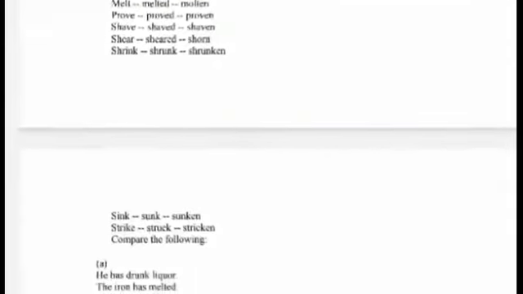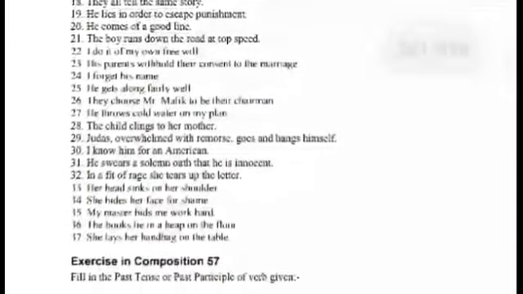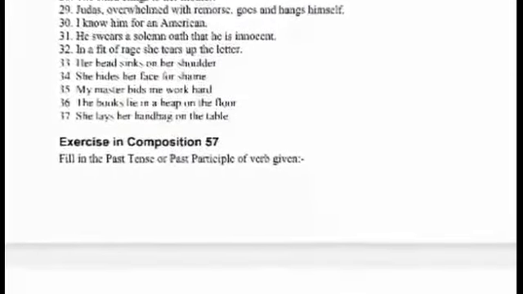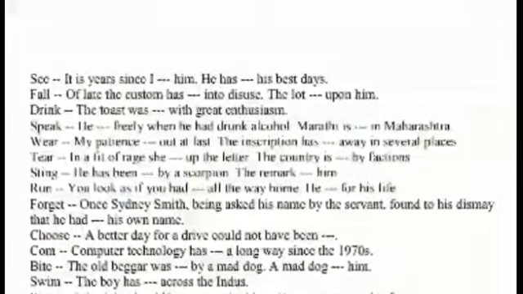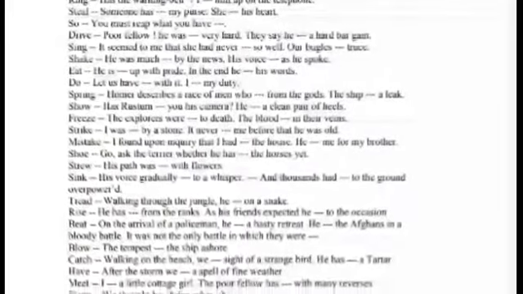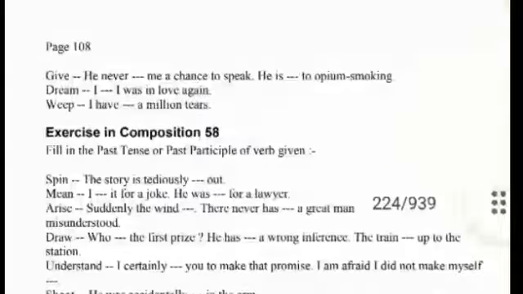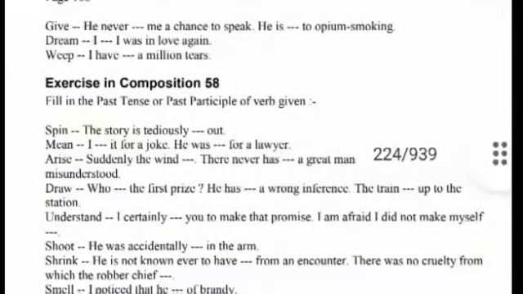And next, two of the forms are the same: become, became, become. Buy, bought, bought. Come, came, come. All three forms different: be, was, been. Begin, began, begun. Drive, drove, driven. Drink, drank, drunk. These are the examples of irregular verbs.